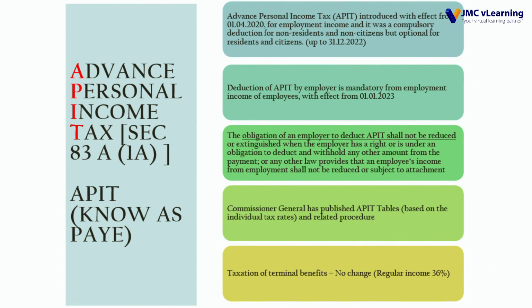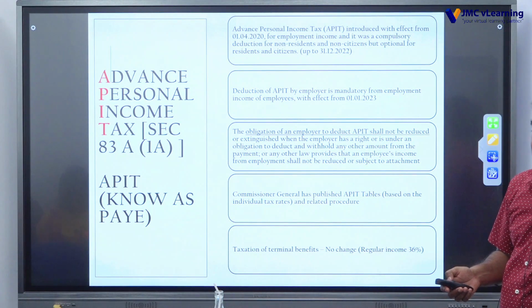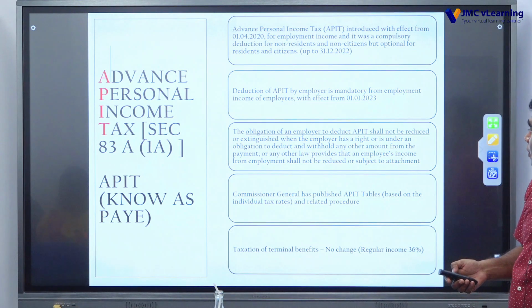So the first one is on employment income, APIT, under section 83, now it's 83A, 1A, advanced personal income tax. Advanced personal income tax was introduced with effect from 1/4/2020 for employment income, and it was a compulsory deduction for non-resident and non-citizen, but optional for resident and citizen, up to 31st December 2022. Thereafter, deduction of APIT by the employer is mandatory from employment income of employees with effect from 1/1/2023. From January onwards, APIT is mandatory, subject to some limitation.